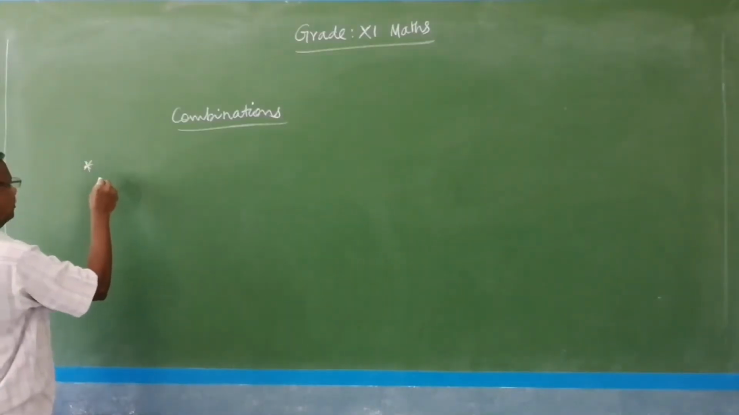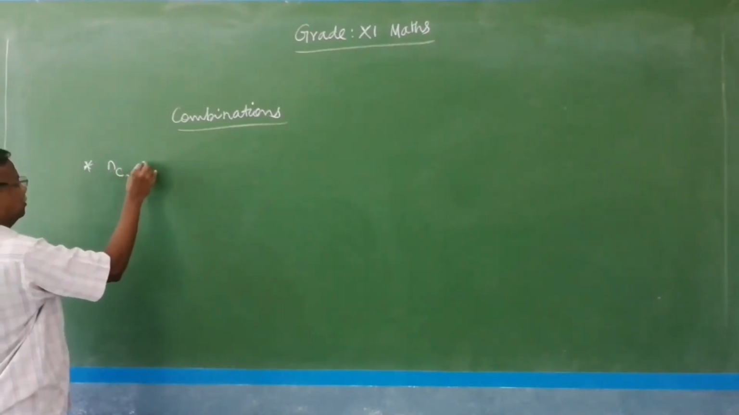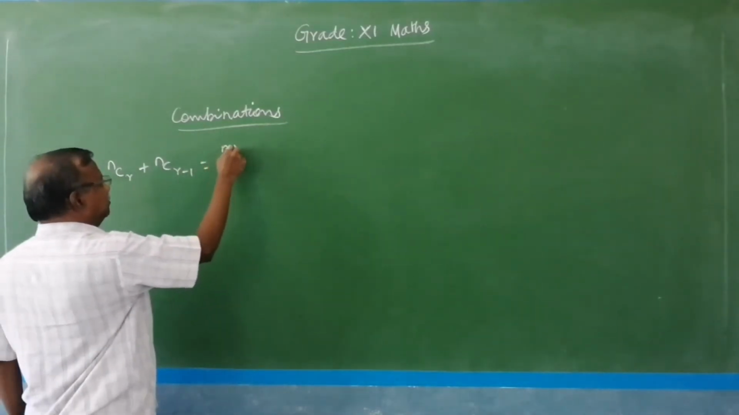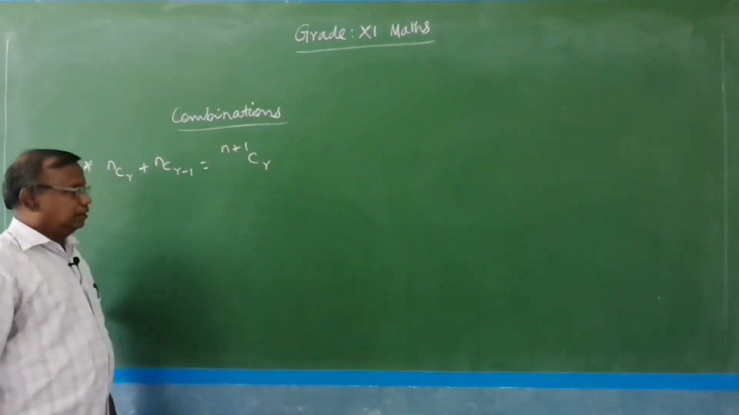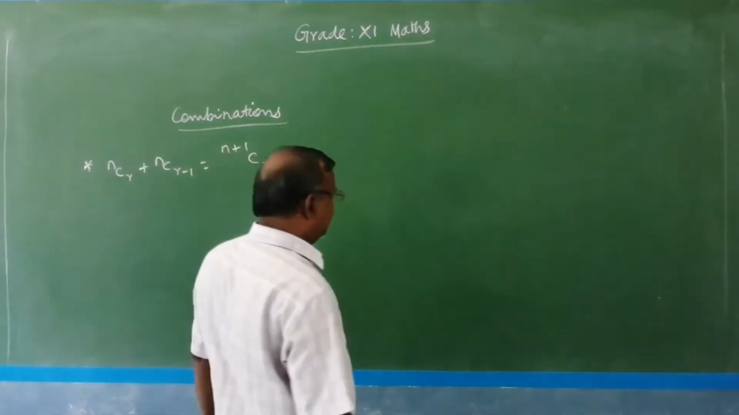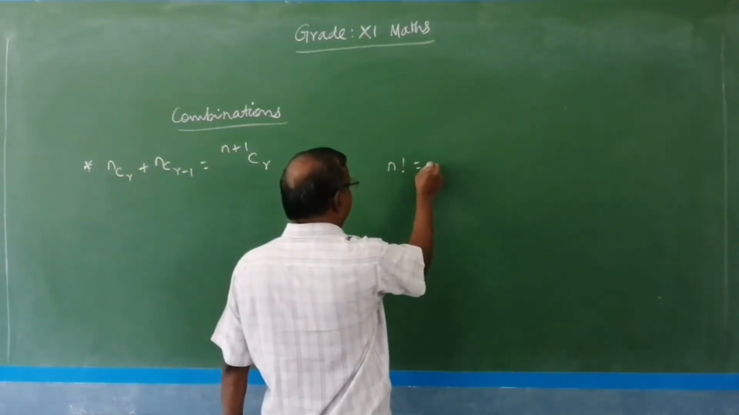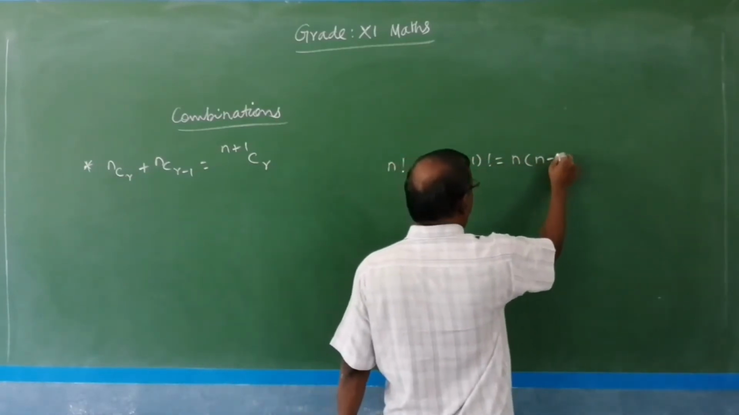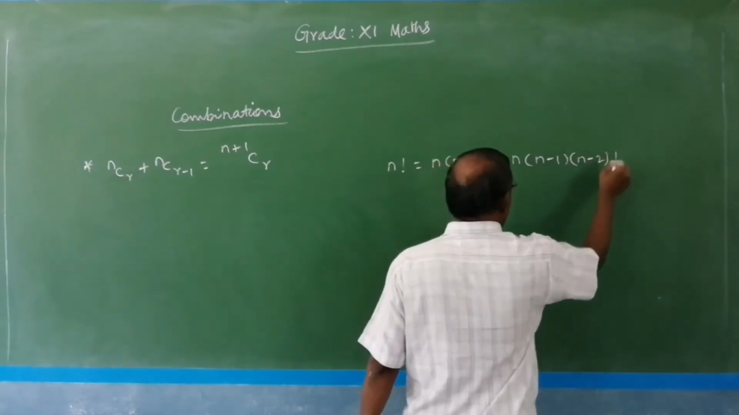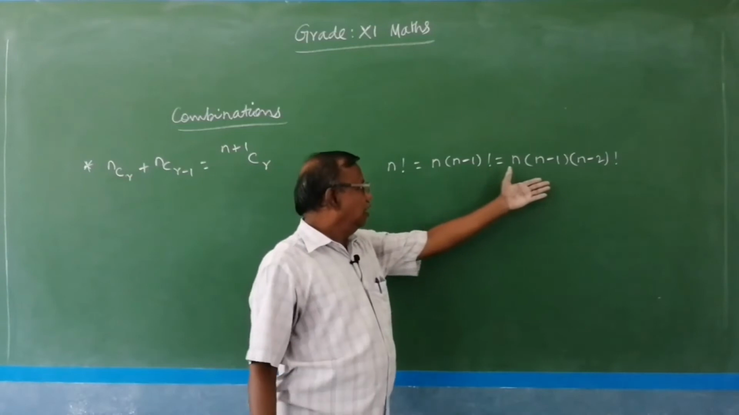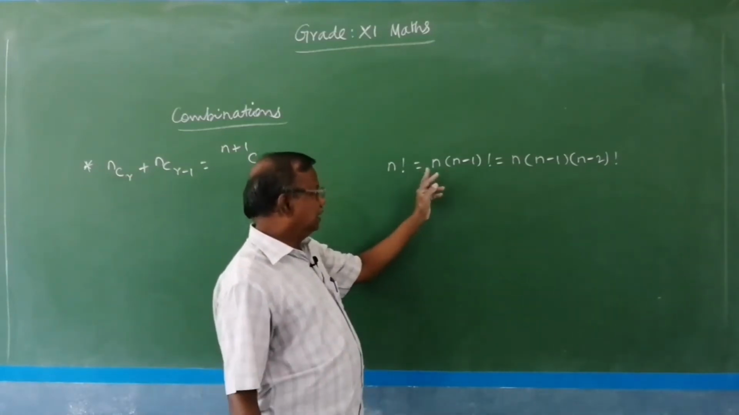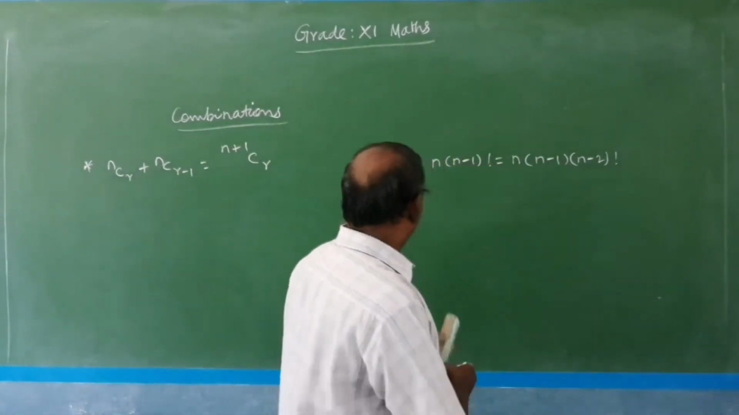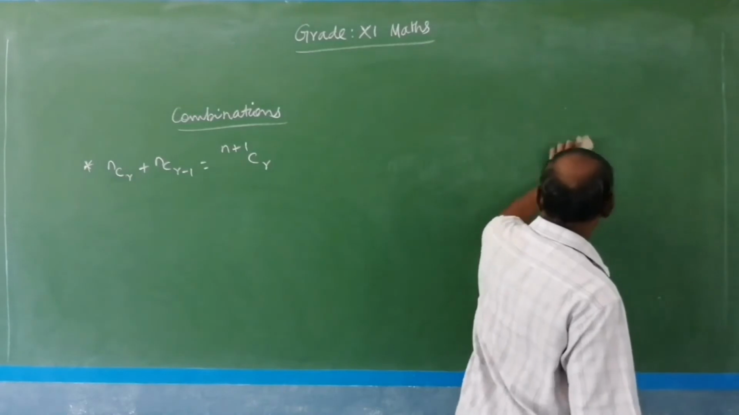Next, one important property, NCR plus NCR minus 1 equal to N plus 1 CR. So let me explain this. Before that, you should know one thing. We know that N factorial equal to N into N minus 1 factorial, or N into N minus 1 into N minus 2 factorial, so either forward or backward. So in the reverse order, N into N minus 1 factorial equal to N factorial. This is what we have to keep in mind while proving this property.